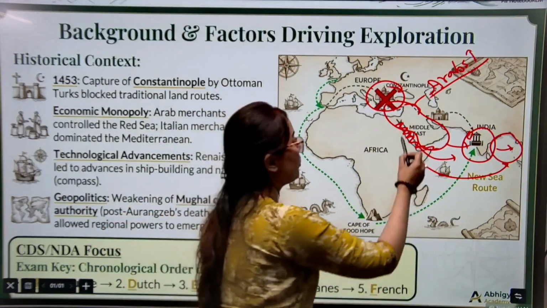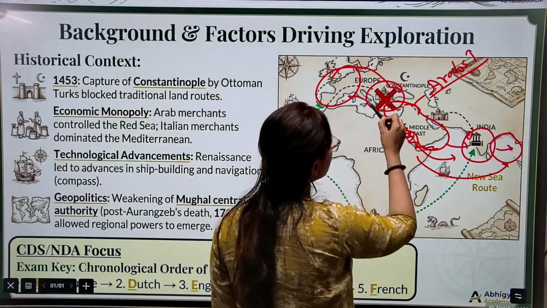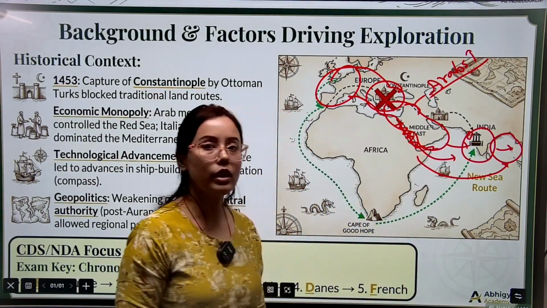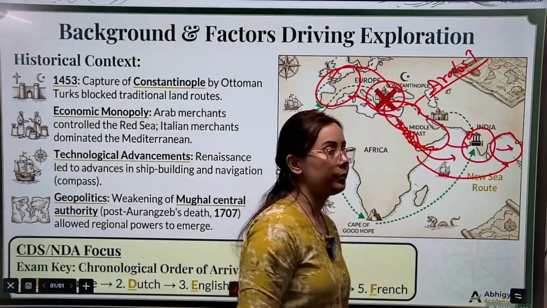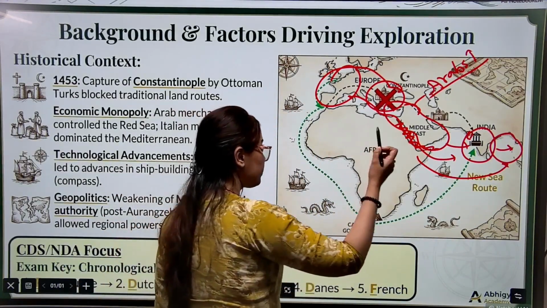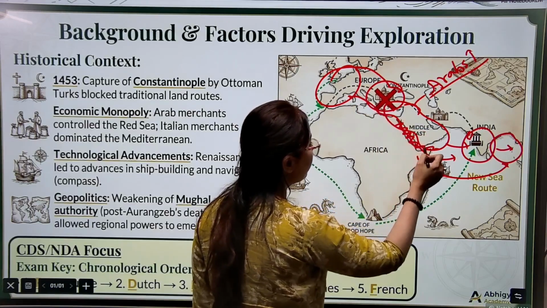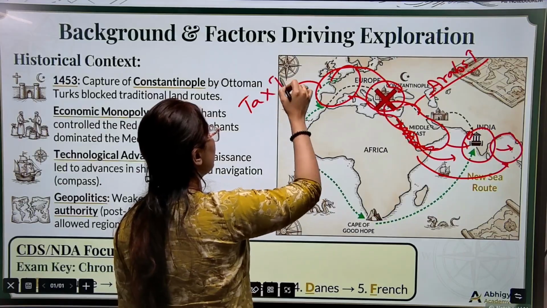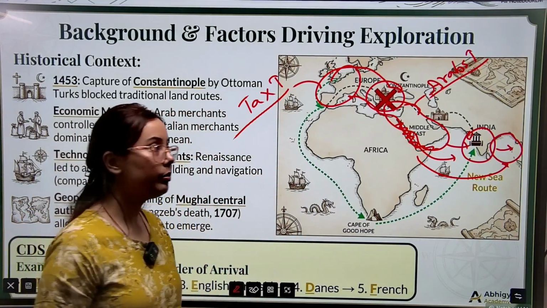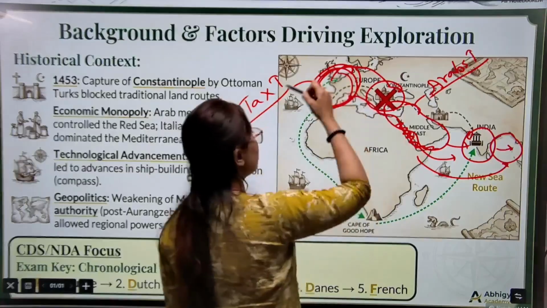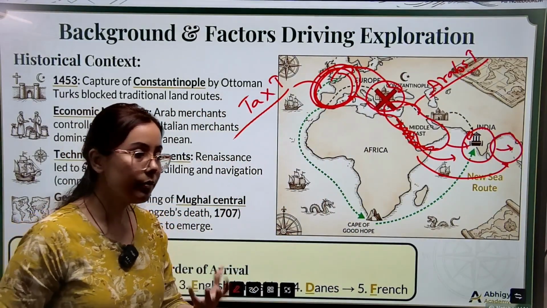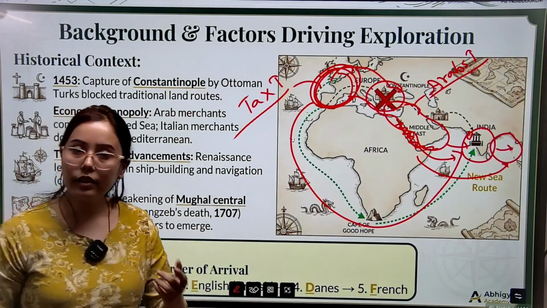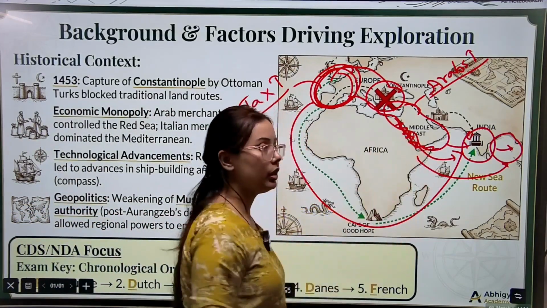These sea routes were favorable to do trading with India and with the eastern world. But when the Europeans used these routes, they were heavily taxed by the Arabian powers. So that is why the Europeans were in search of some new routes to India that did not have the monopoly of the Arabian people.